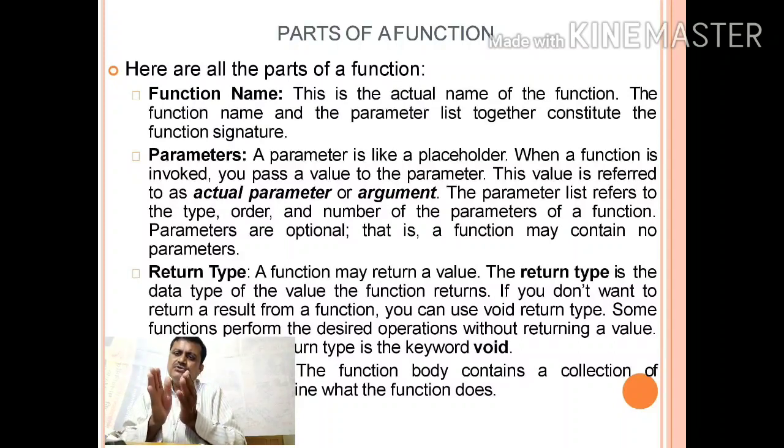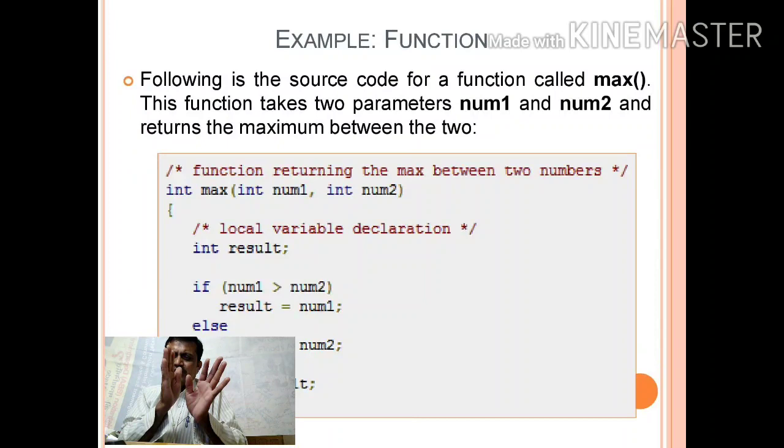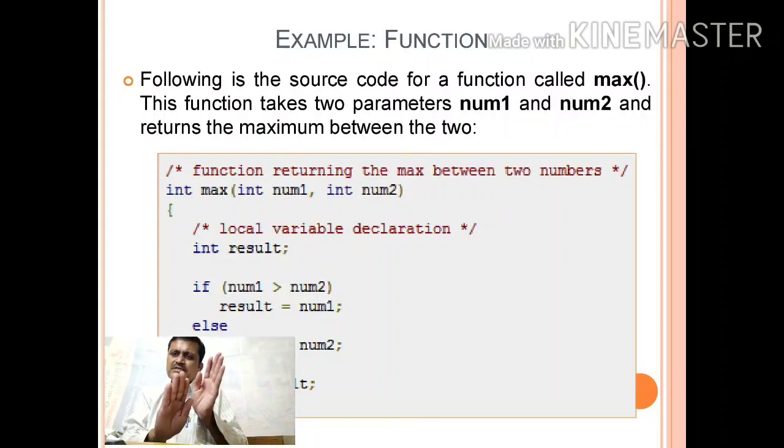Suppose I have told you to go and bring 5 items from the market, and suppose I have given you 500 rupees. So you will go and purchase all the 5 things, right? So that 500 is a parameter that I am giving to a function, and you are the function. You have to perform all the things.